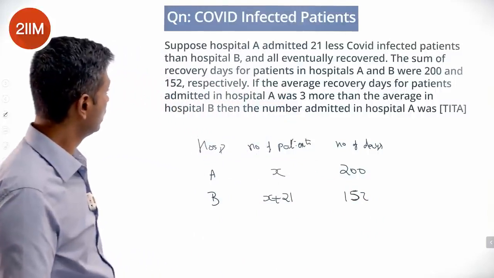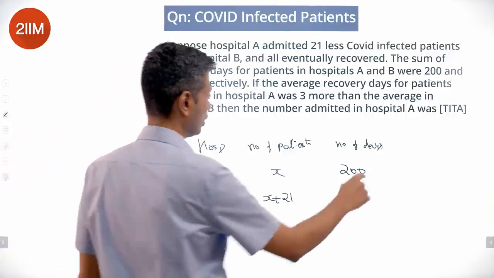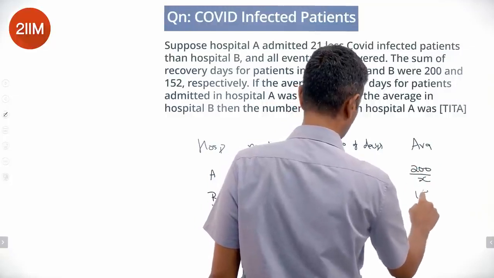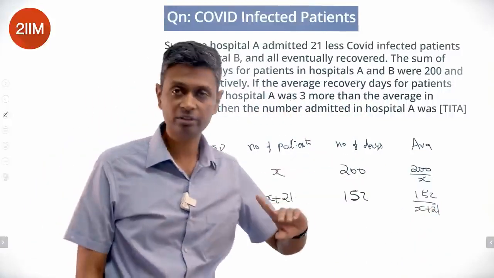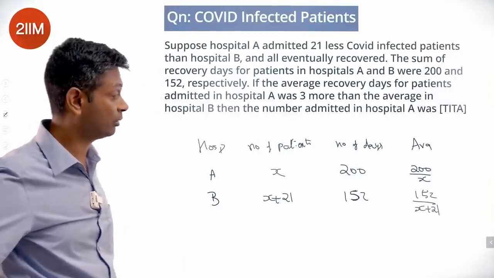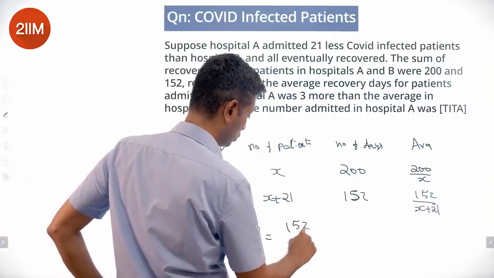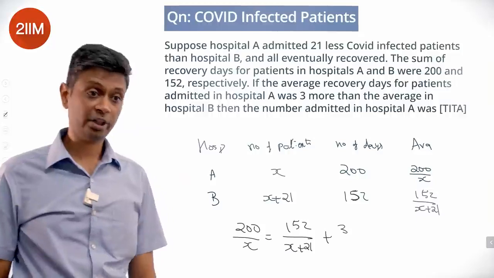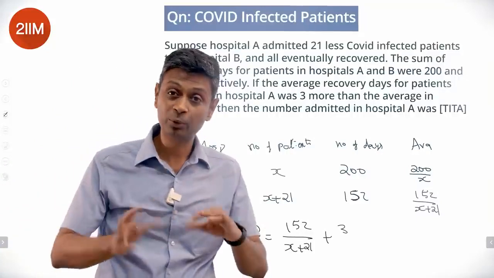If the average recovery days for patients in hospital A was 3 more than the average in hospital B, the averages are 200 by X and 152 by X plus 21. This was 3 more than this. Or 200 by X equals 152 by X plus 21, plus 3. We spent an inordinate amount of time trying to crack this by finding factors of 200 and factors of 152, seeing where they would fit.